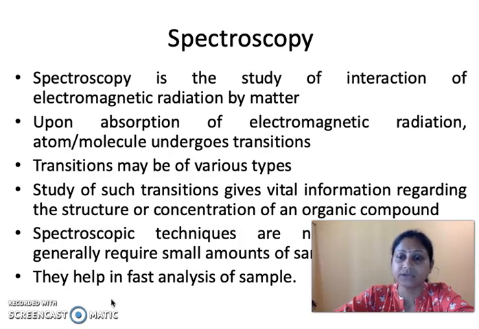Now what do you mean by non-destructive? The sample that is used for the spectroscopic techniques, the sample whose structure or concentration is to be determined, we can recover after performing the spectroscopic methods. And the most important thing is that the spectroscopic methods are fast. That means we can analyze the sample at a faster rate as compared to the classical methods.